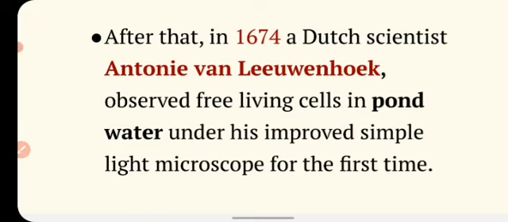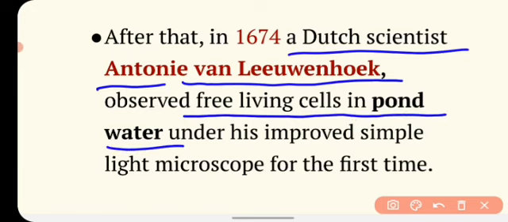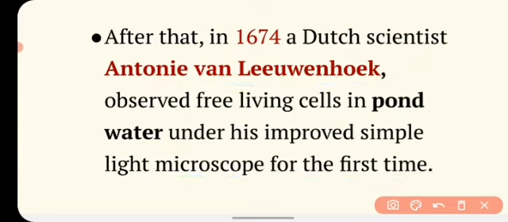The scientist is Antony van Leeuwenhoek, a Dutch scientist, and he observed for the first time the free living cell in pond water under his improved simple light microscope. He also made his own microscope, and he saw different kinds of items under it, and in the pond water he saw the free living cell for the first time.